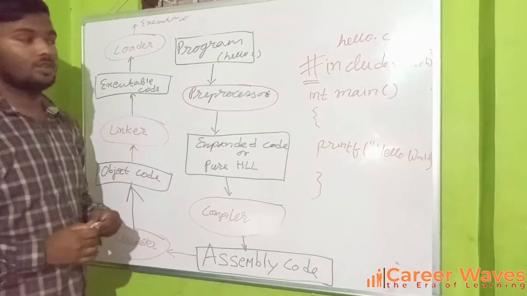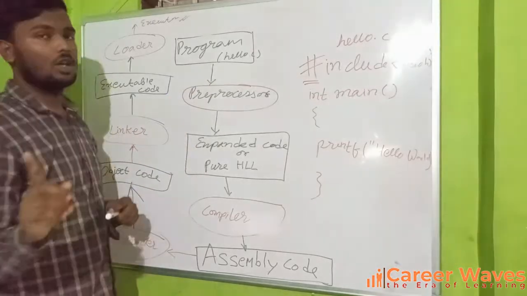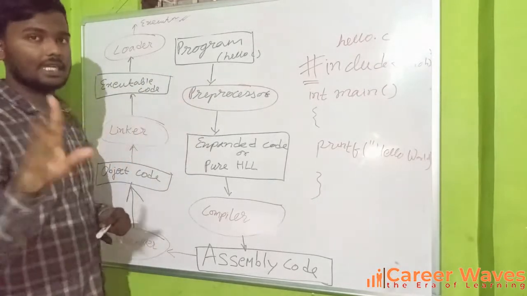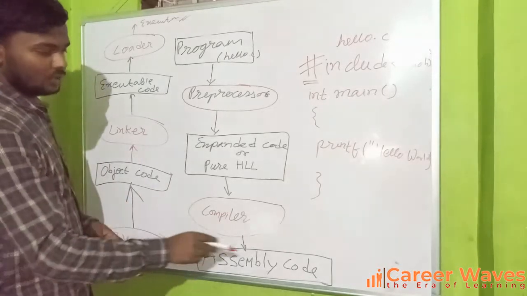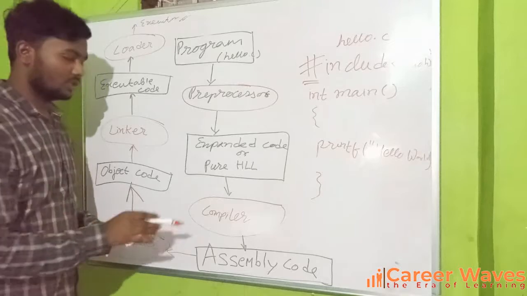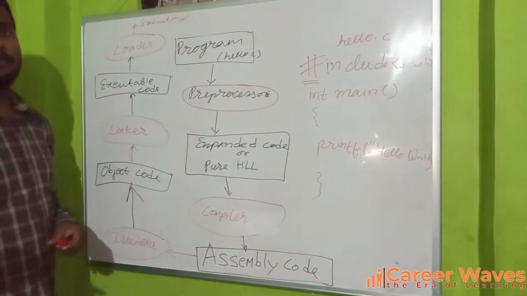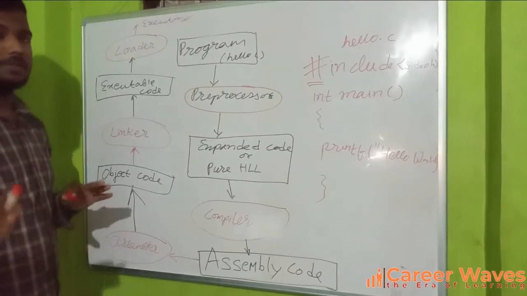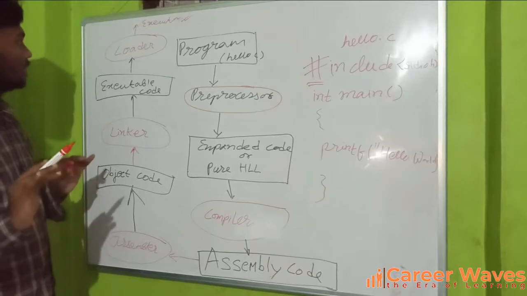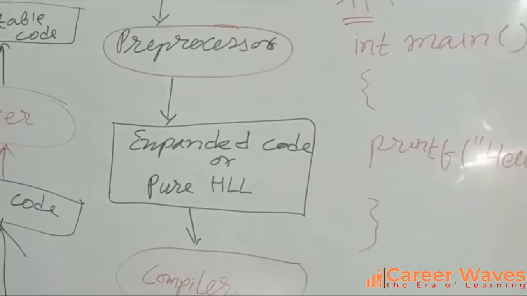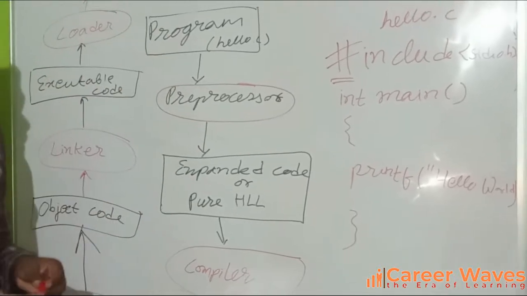The compiler will now compile the code. While compiling, it will not notice any line of the program that starts with a hash statement. The compiler will produce assembly code. This assembly code is further given to the assembler. The assembler will produce object code. Object code is further given to a linker. The linker will produce executable code, which is given to a loader, and hence the execution of the program will be completed there.